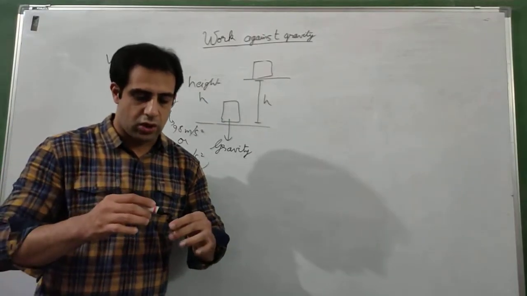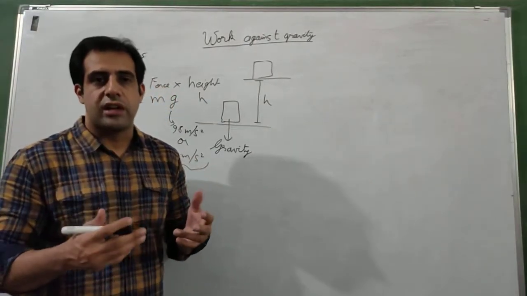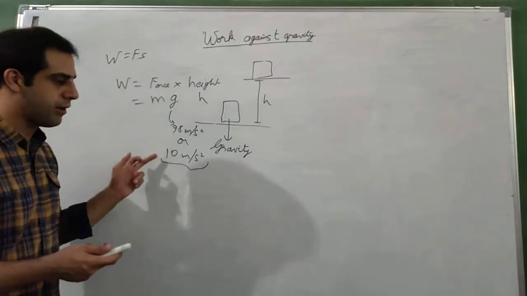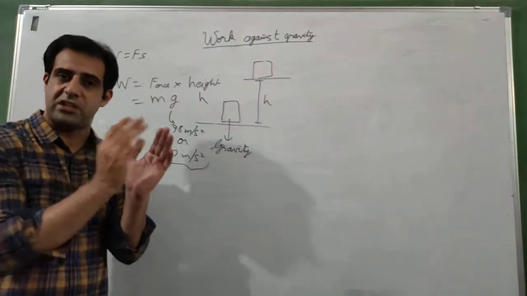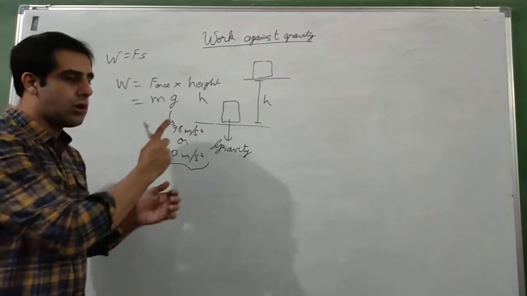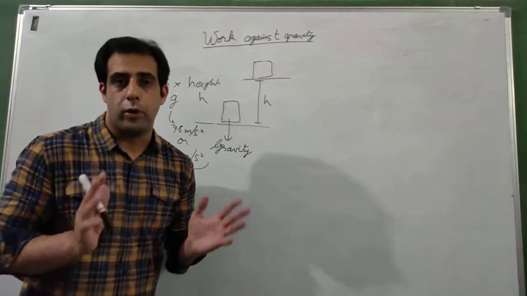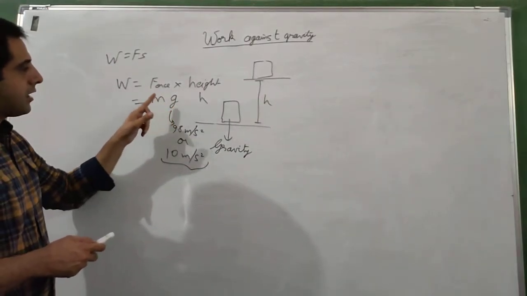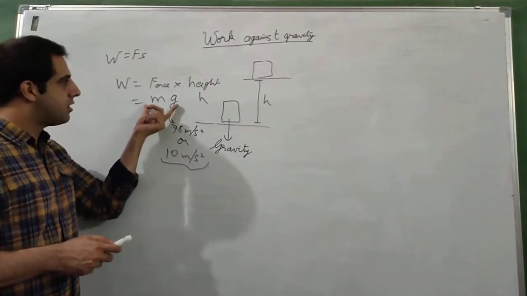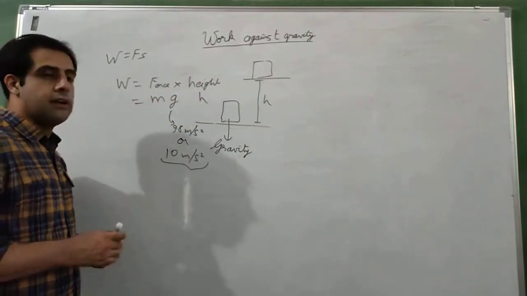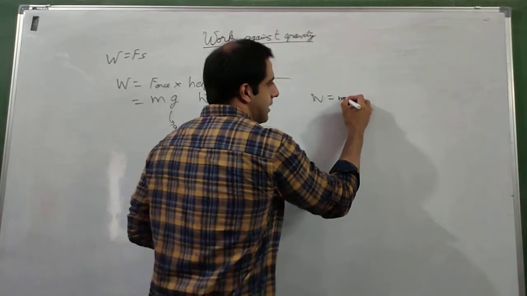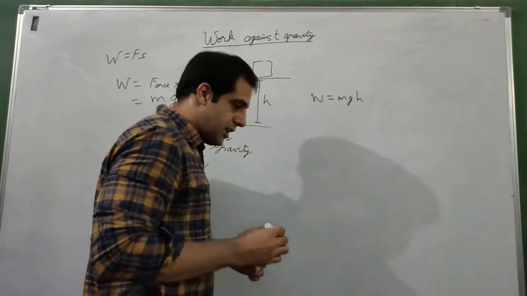If the question does not bind us to a value of acceleration due to gravity, then you can take any one of them. It is your choice. But if the question specifies that g is equal to 9.8, then you have to take 9.8 only. So g multiplied by the mass of the body becomes weight, which is equal to force, and with height it becomes the work done. So our formula of work done against gravity becomes mgh.